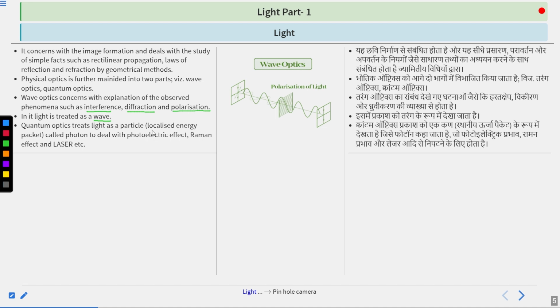Quantum optics says light is not a ray, it's actually localized energy packets that we call photons, and these photons travel in a straight line, one after each other, with the speed of light. That's why they appear as a wave, but they are not a wave. And that deals with the photoelectric effect, Raman effect, laser, etc.